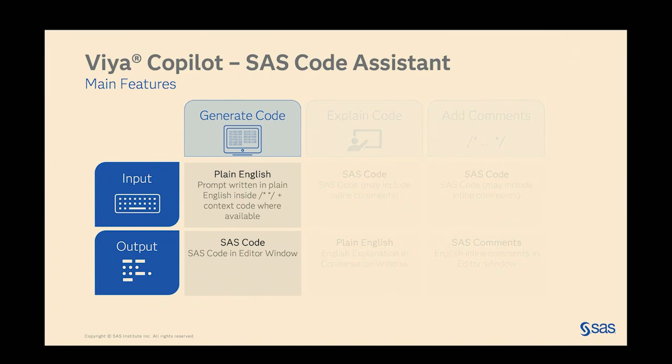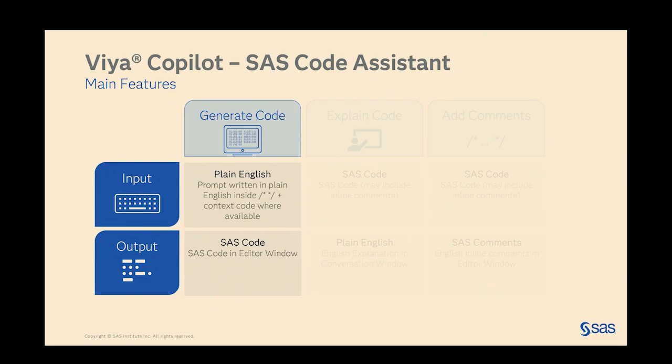In the case of generating code, we can input a prompt written in plain English in the form of a SAS comment, and it will return a suggestion for code generated based off of that comment, as well as any additional context of the session. It does so using a small language model that's been fine-tuned based off of our own SAS documentation and examples. So no one knows how to code in SAS better than SAS. So by using our own documentation and our own examples, we're able to ensure that our results are as reliable and accurate as possible.